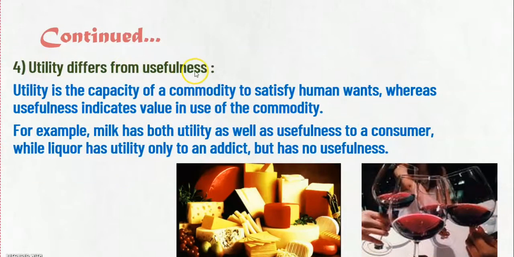Utility differs from usefulness. Utility is the capacity of a commodity to satisfy human wants, whereas usefulness indicates value in use of the commodity. Now see here in the example, for example, milk has both utility as well as usefulness to a consumer. All these milk product items we can see in this picture, and therefore this product is useful for our health. But liquor has utility only to an addict but has no usefulness.